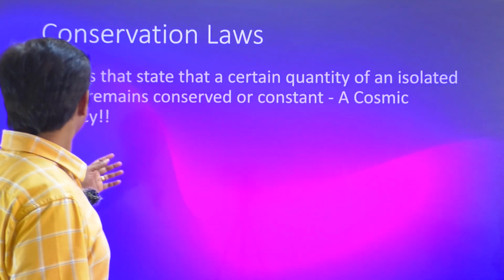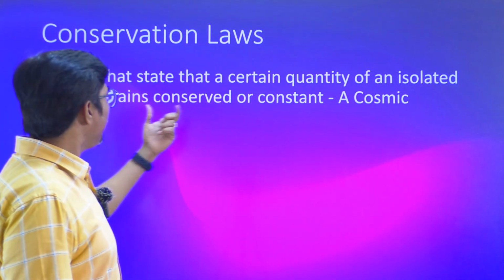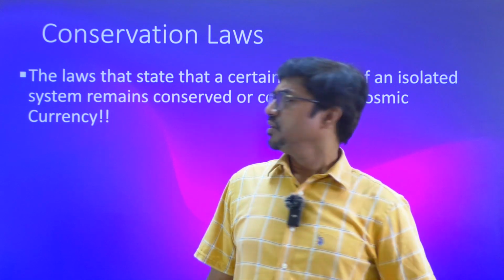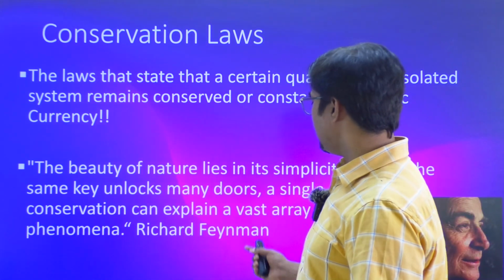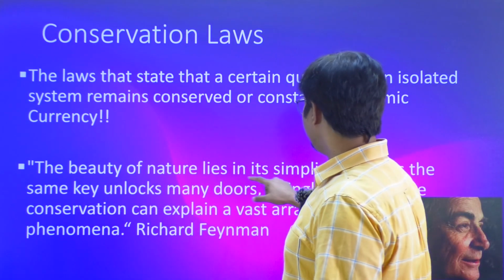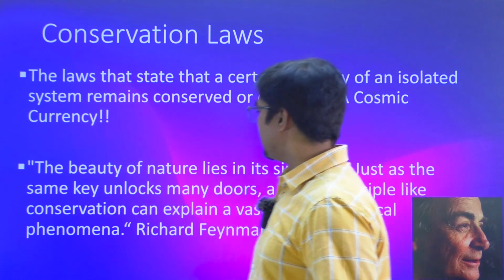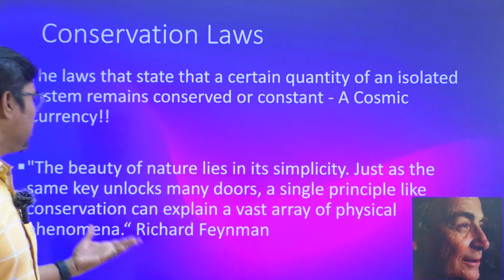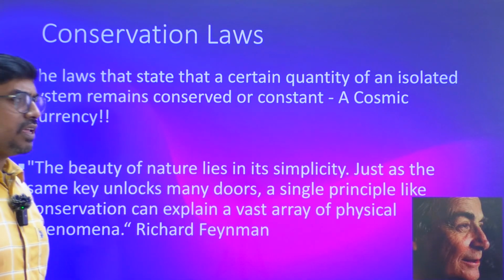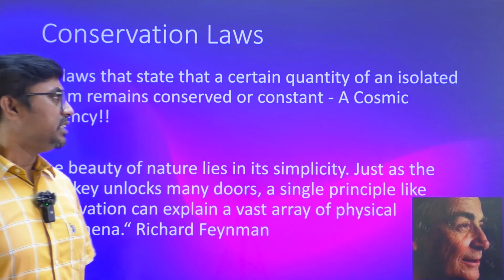What is conservation law? The law which states that a certain quantity of an isolated system remains constant or conserved. This is called conservation law. It's like a cosmic currency. There is one famous statement by Feynman, a great teacher, which says the beauty of nature lies in its simplicity. Just as the same key unlocks many doors, a single principle like conservation can explain many physical phenomena. So actually in physics, we use these conservation laws a lot, and they are very useful for us in solving a lot of problems and also dealing with many complexities here.